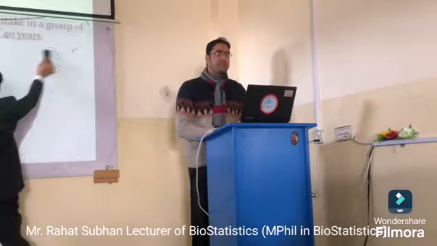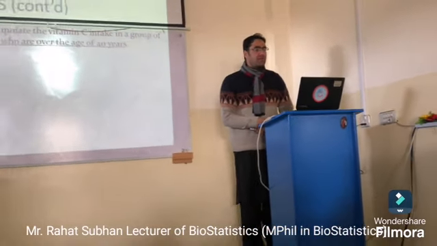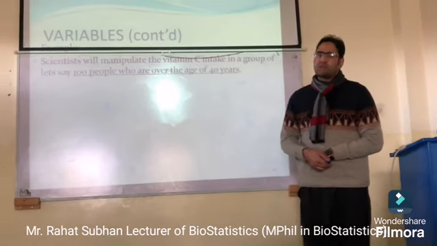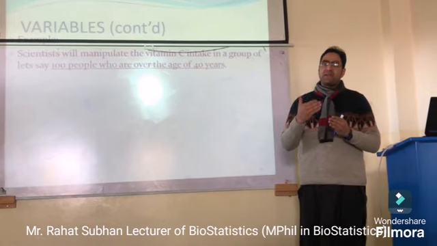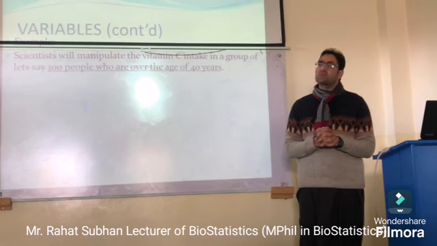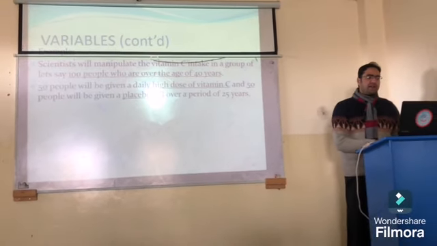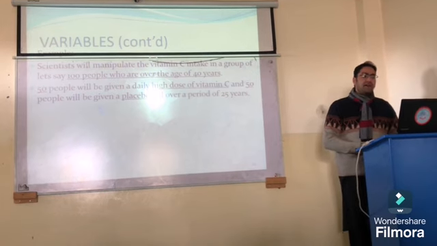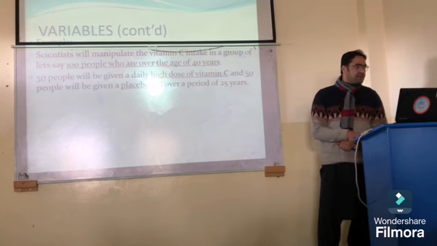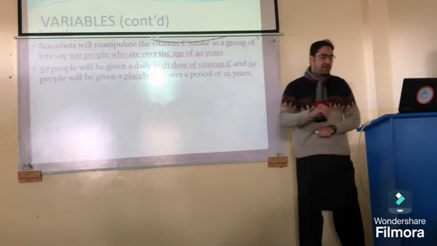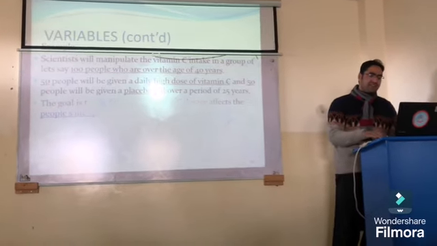Scientists will manipulate the vitamin C intake in a group of, let's say, 100 people who are the age of 40 years. 50 people will be given a daily high dose of vitamin C and 50 people will be given placebo pills over a period of 25 days. The vitamin C is the independent variable, and the effect on the body is known as the dependent variable.